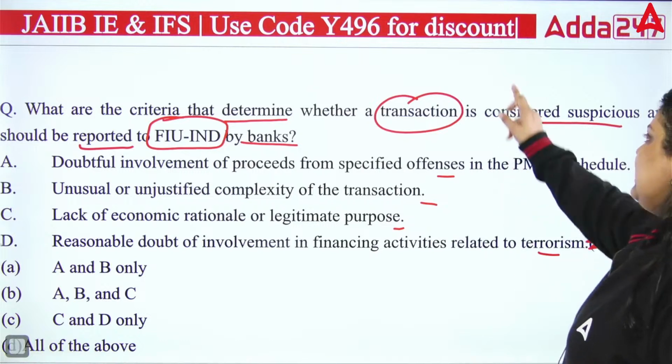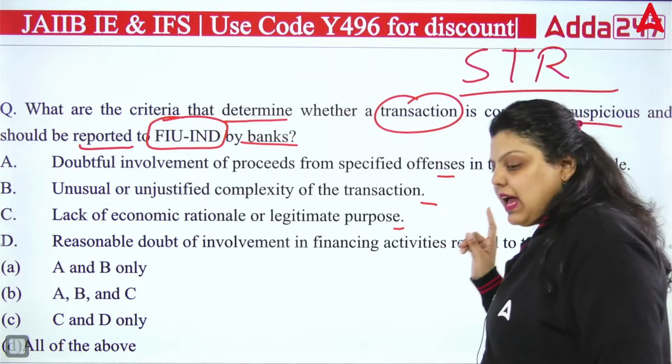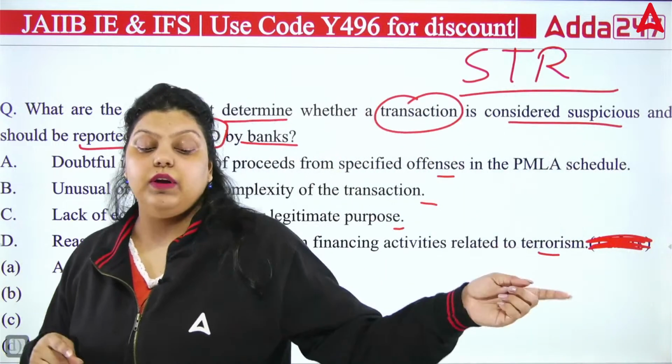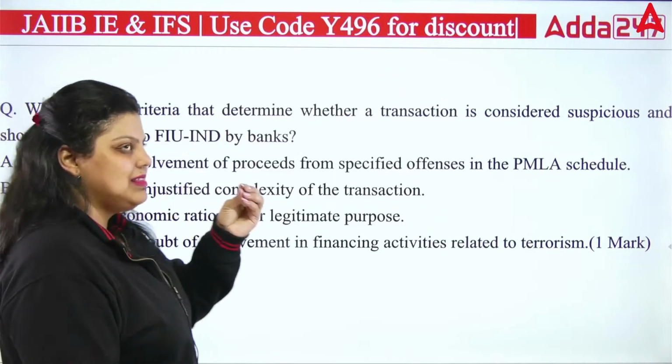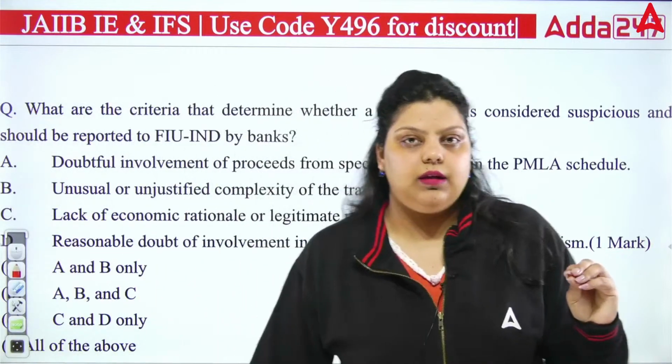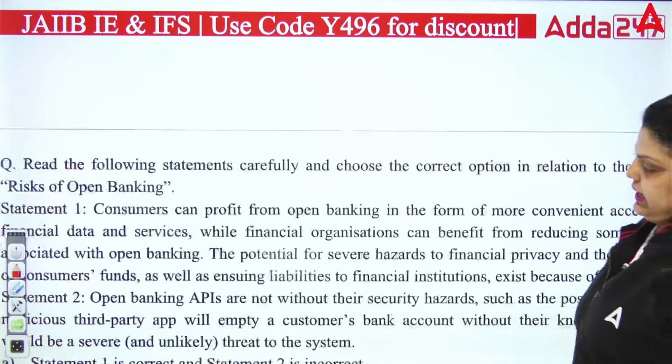So if you find any suspicious transaction, you have to make a suspicious transaction report that has to be submitted by the principal officer to the FIU-IND of the country. That has to be done. But here we are asking which transactions will be considered suspicious, and the answer will be all of the above. All these statements define transactions which can raise suspicion in banking. So the right answer will be all of the above, that's the D option. Next question.